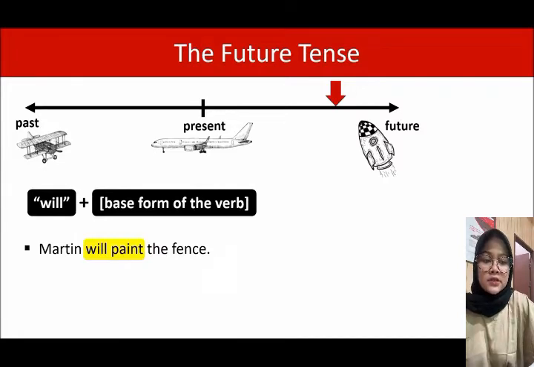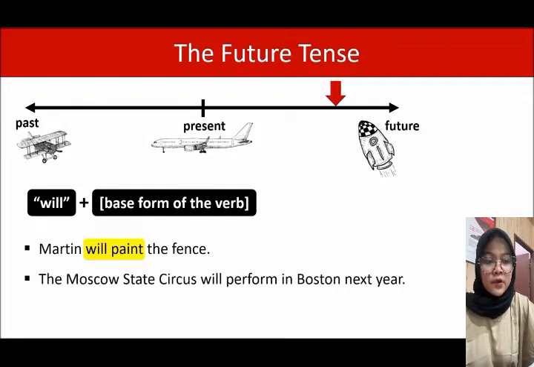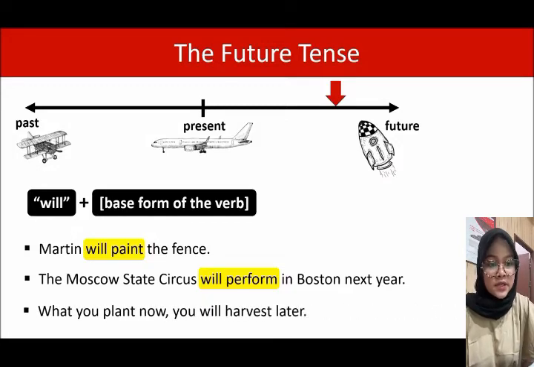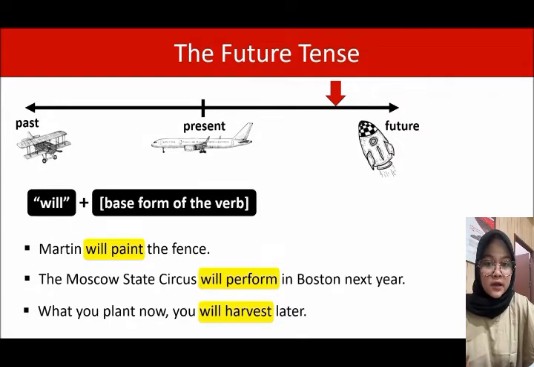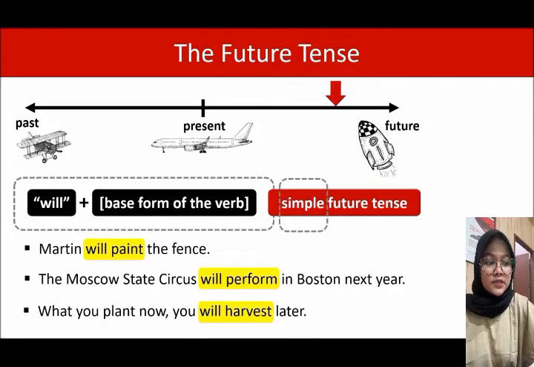So let's look at another example. The Moscow State Circus will perform in Boston next year. And will perform, that's the future tense. What you plant now, you will harvest later. Will harvest, that's the future tense. That's fairly easy so far, but unfortunately, it gets a little bit more difficult when you use this construction. You are using the simple future tense. And I want you to look at this word simple. That doesn't mean that it's easy. That tells you the aspect of the verb. And that's what we're going to talk about.